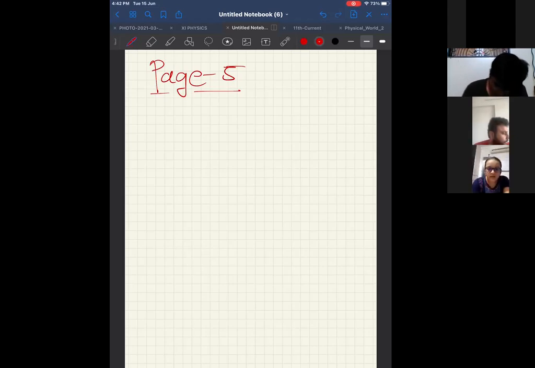Page number 15. In that, here, first one, do you know differentiation of sine x is cos x? You already know it. Then differentiation of cos x is minus sine x. That also you know. Like that, see differentiation of tan x, cot x, secant x, and cosecant x. You have to make a note. Direct formula. Okay, I have taught you sine x, cos x. You have to do tan x, cot x, secant x, and cosecant x.